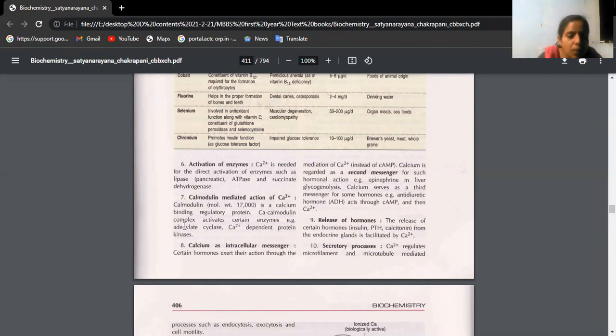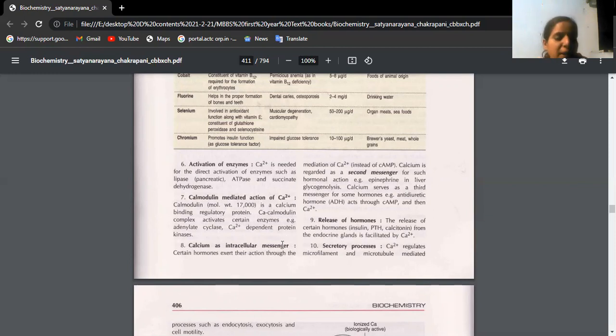This calmodulin also activates certain enzymes like adenylate cyclase, calcium dependent protein kinases, etc. So calcium acts as an intracellular messenger. You will study this later. Can you hear me, beta? Yes, ma'am. So it acts as an intracellular messenger also.